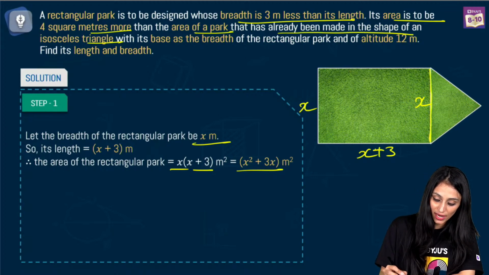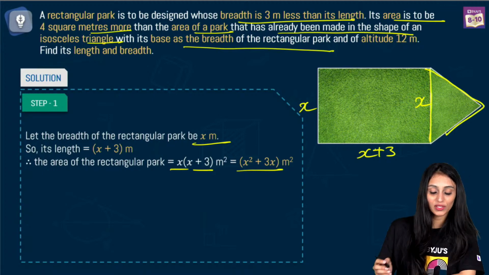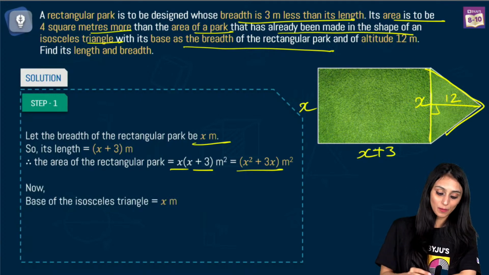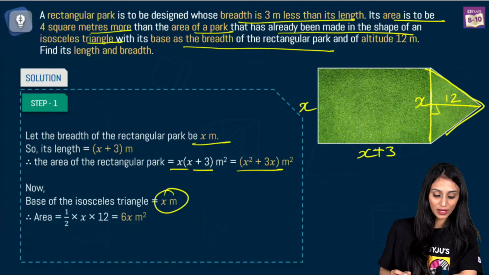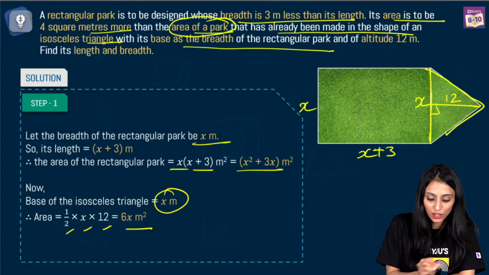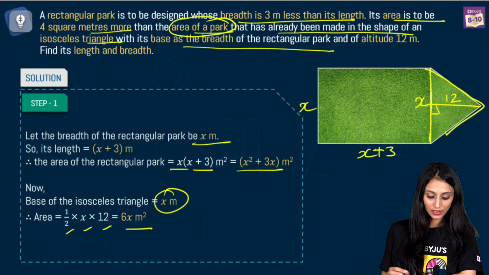This is the isosceles triangle with its base as the breadth of the rectangular park, and the altitude here is 12. So what is the base? Base is x meters. Altitude is 12. What is the area? That's half times x times 12. That's 6x meter square. Why am I finding out the area? Because it is talking about the area of this isosceles triangle. That is 6x meter square.